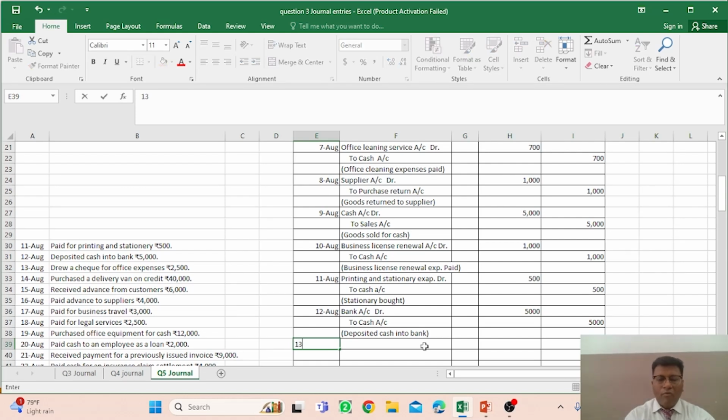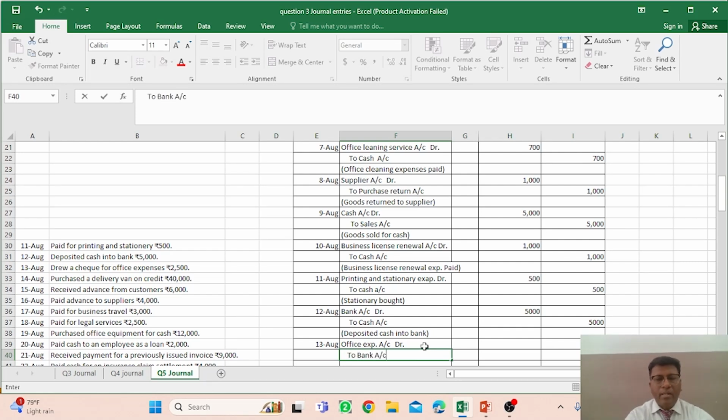And on 13th of August another transaction is that drew a check for office expenses. So office expenses account debit, right? Office expenses account debit. And because you are drawing a check, because you are issuing a check, at that time the bank account is involved, so to bank account, right?